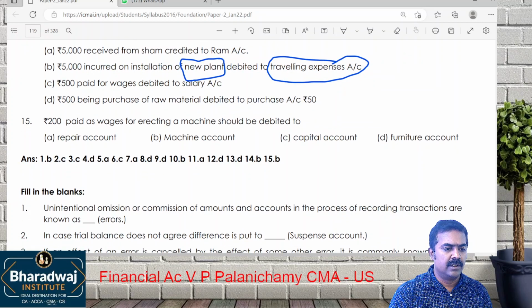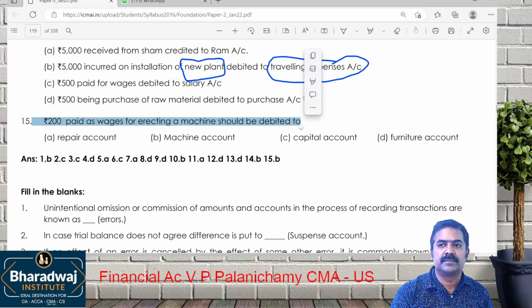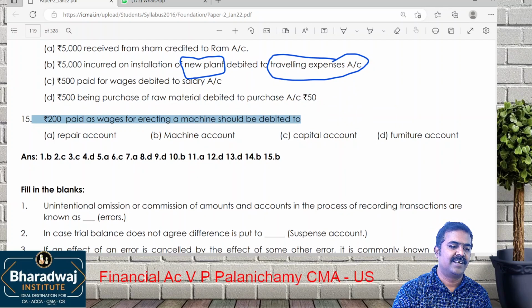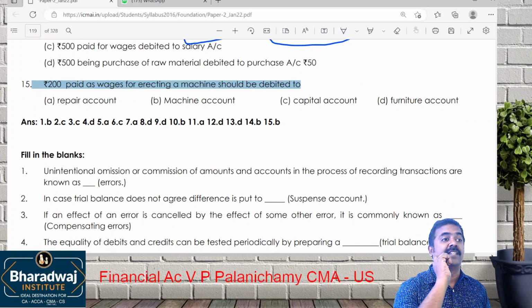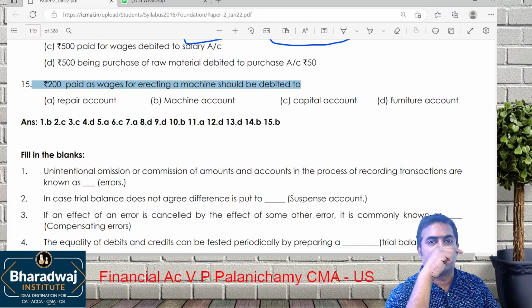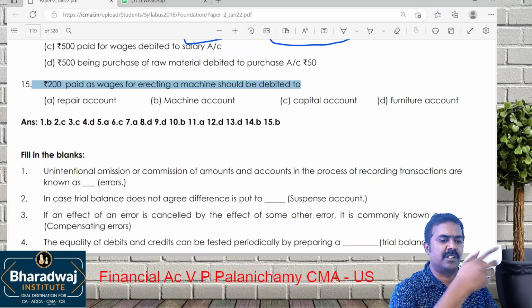Next, rupees 200 paid as wages for erecting a machine should be debited to what? For installing a machine, it should be debited to machinery account.